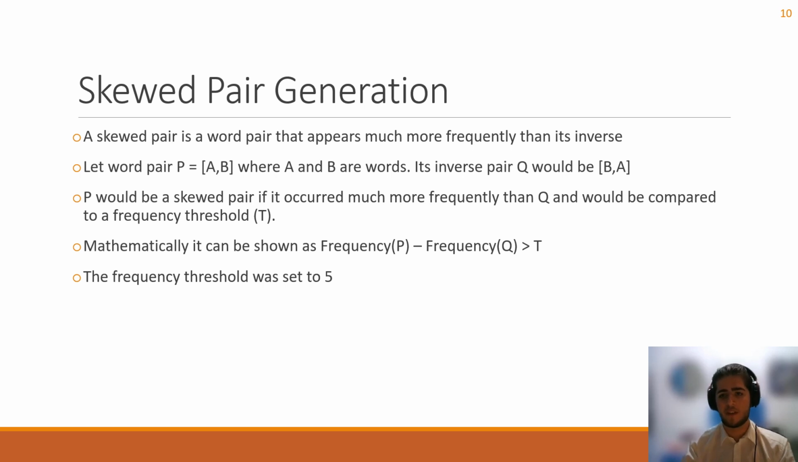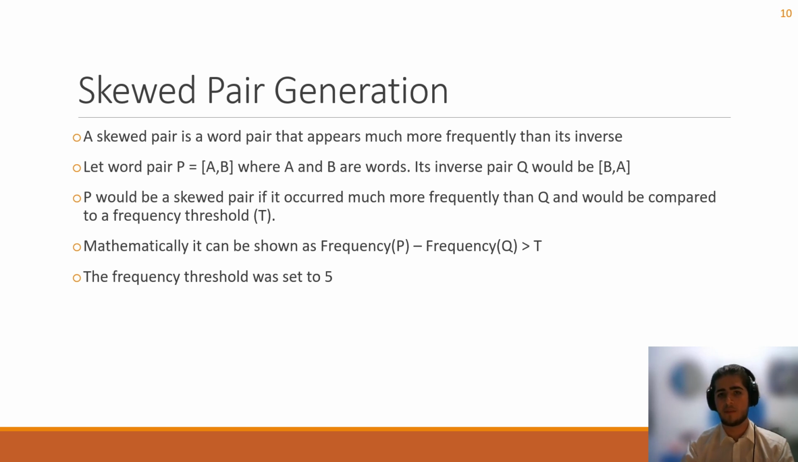For this work, the threshold was set to 5 after experimenting with different values, as most documents other than the Bible did not have many skewed pairs with a large difference between the pair and its inverse. Hence, setting it to 5 proved to strike a good balance. To illustrate this concept with an example, however, take the pair brown dog. The word brown is much more likely to appear before the word dog rather than vice versa, at least in the English language. And since English has this property, it would be interesting to see if this is true in